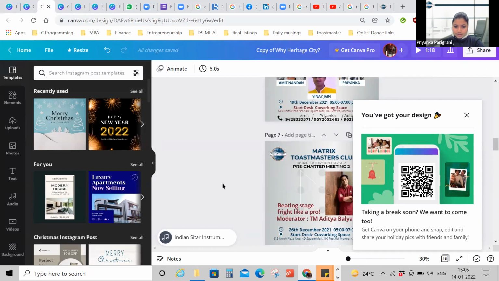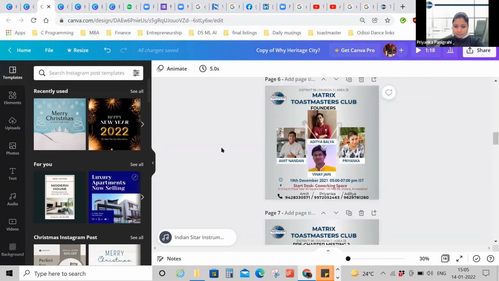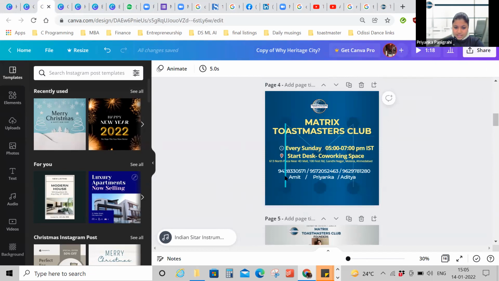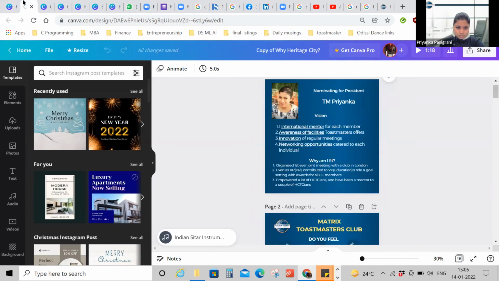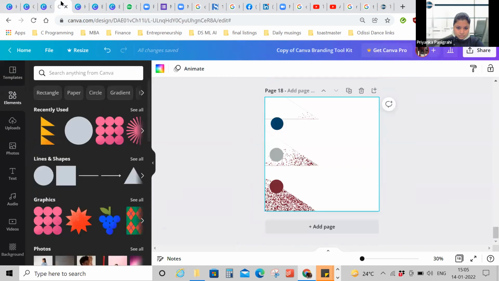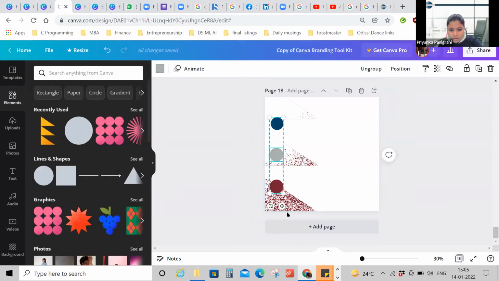I want to create this matrix M, the grid, as you can see in the background. So what I'll do is copy this, press Control C and Control V. So it has copied the entire element again. Now I move it here. Again, I Control C, Control V, and I move it here.